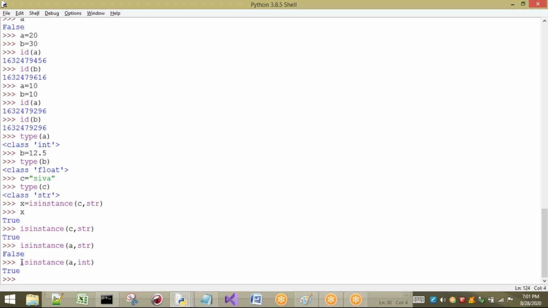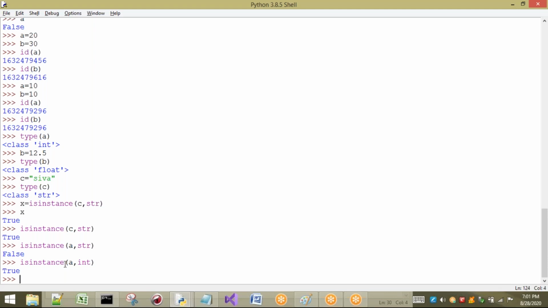So here we have seen 4 different types of functions. First one is print, which is used to print on the monitor or screen. Next one is ID, to see the address of the object or some variable. For now, just think of a variable. When I start data types, you can understand what is meant by object. Third one is type. That means if you want to know the type of a variable, then I have to go for a function called type.